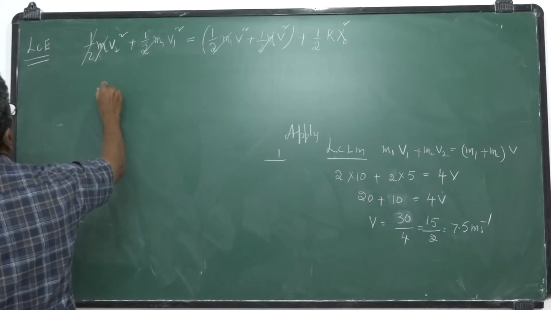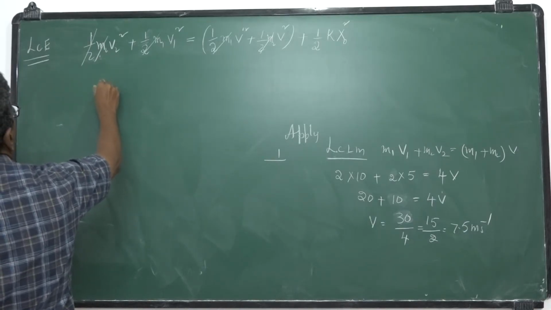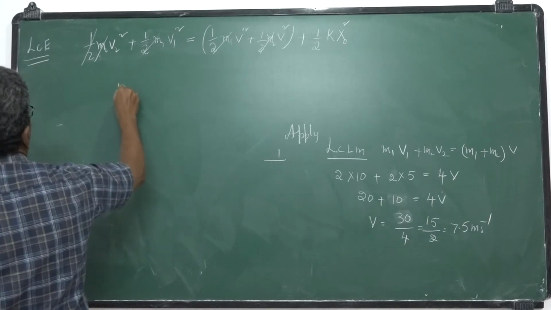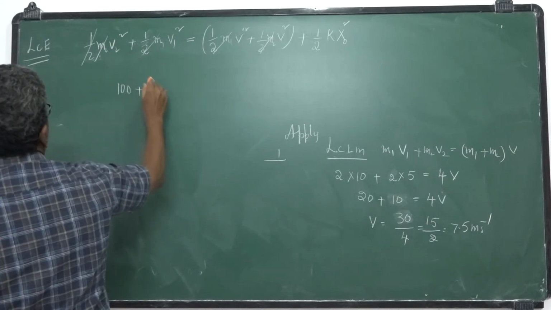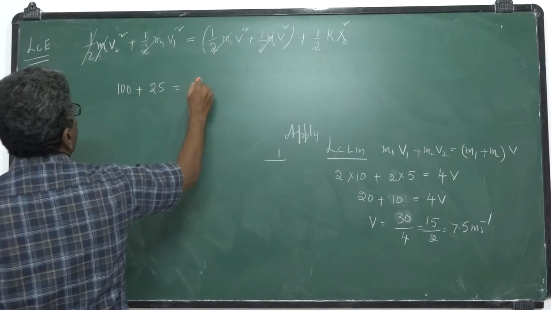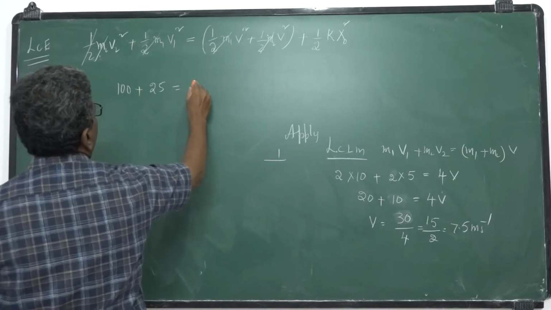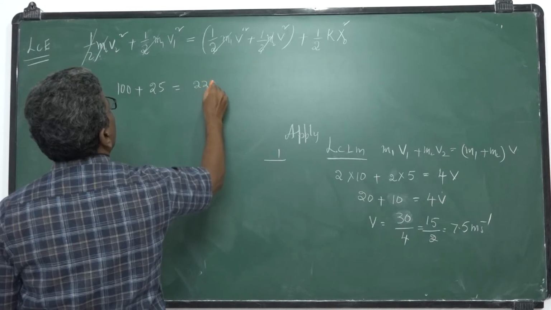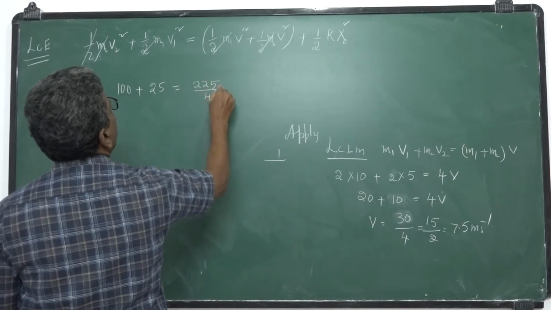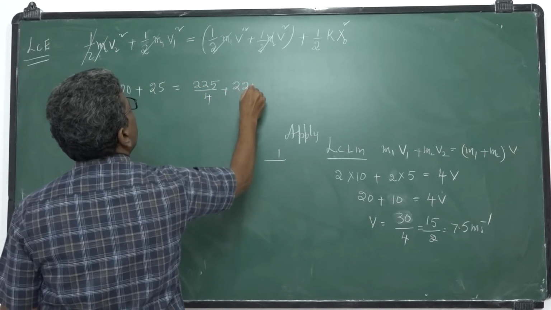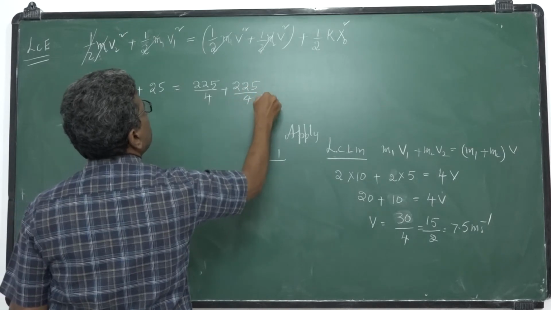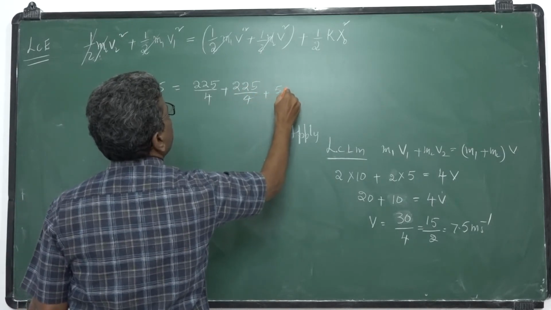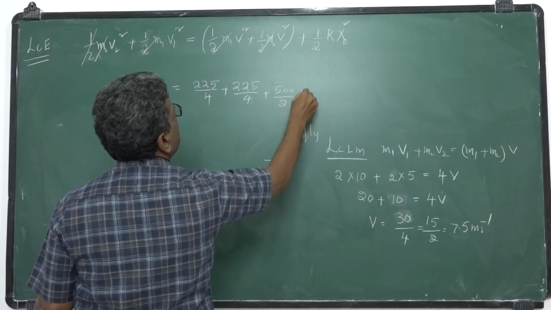So V1 square is 10 square, 100. The second one is 5 square, 25. This is V square, 15 by 2 squared, 225 by 4, plus 225 by 4, plus 500 by 2 k x naught square.